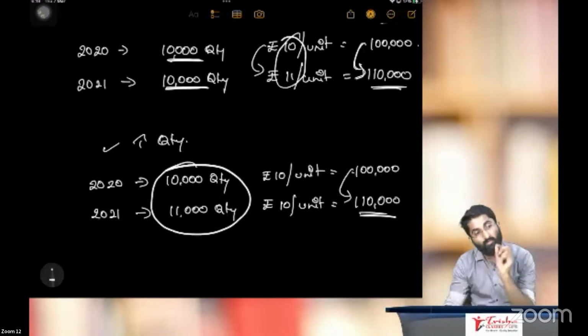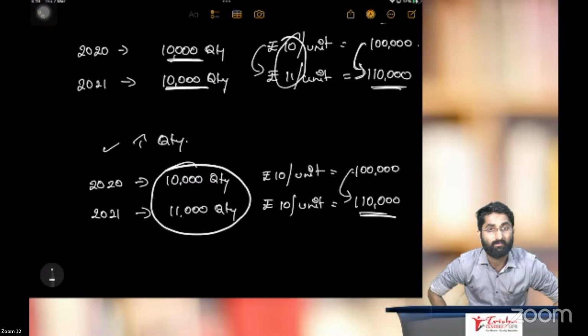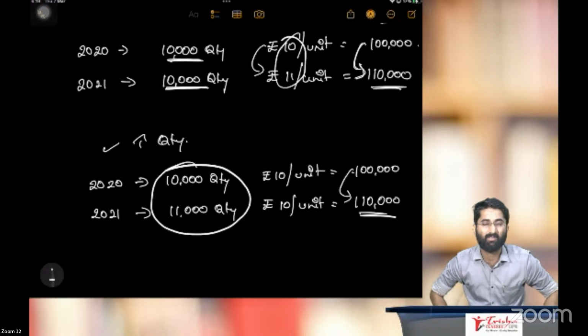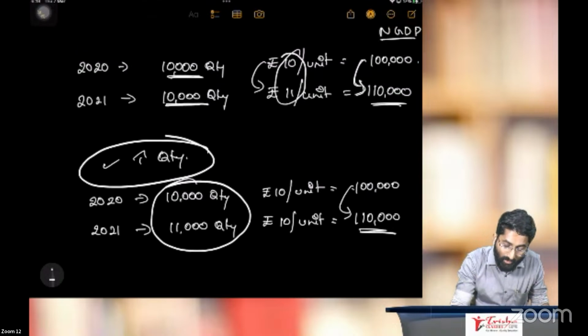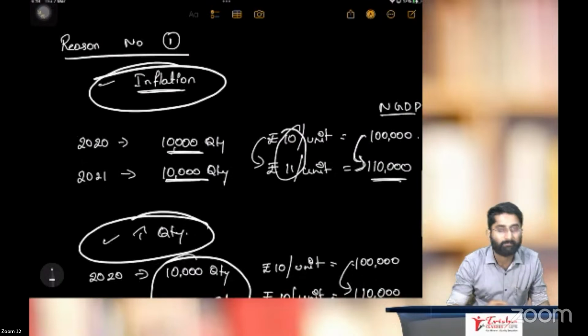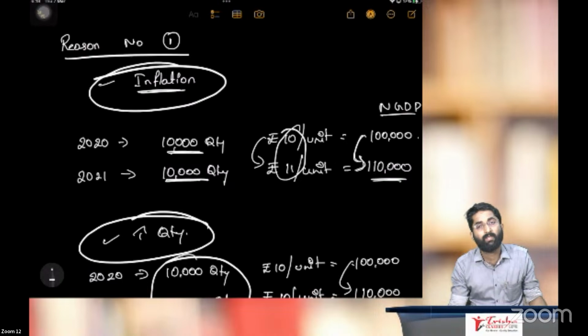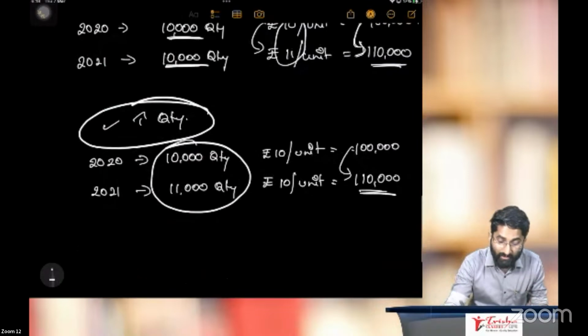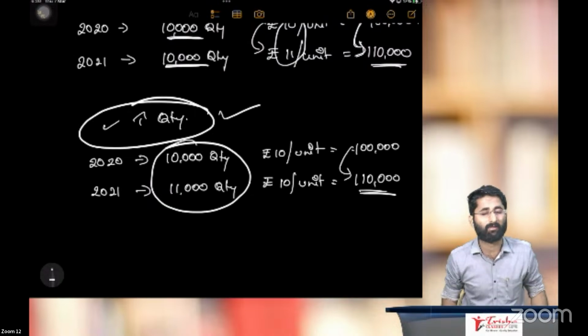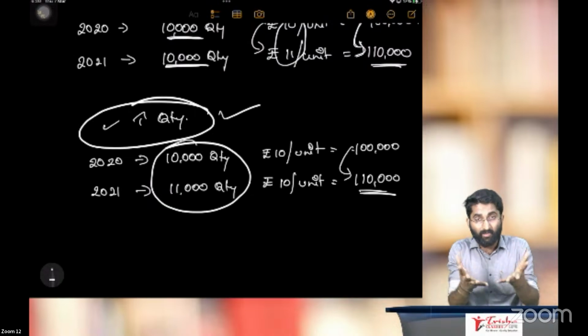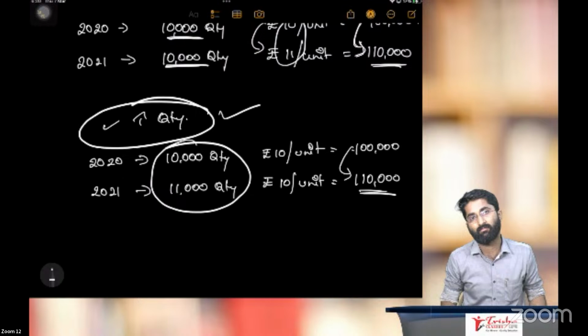Sir, in which am I more interested? As a nation, we are interested more in the second one, not the first one. Inflation will keep happening every year. I don't want that inflation. What I want is an increase in the quantity, the earning capacity of the country has to increase.